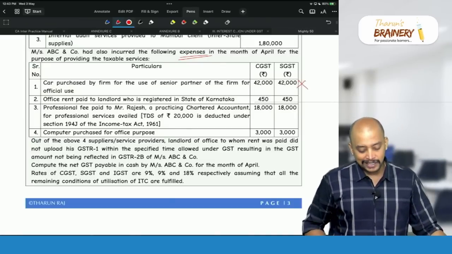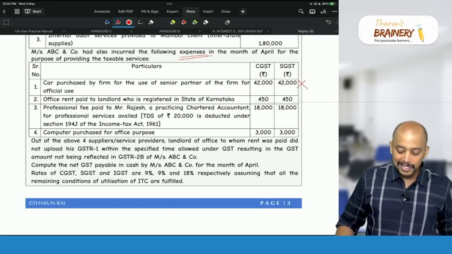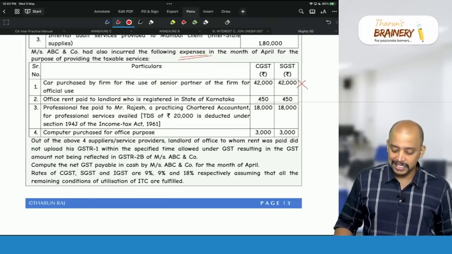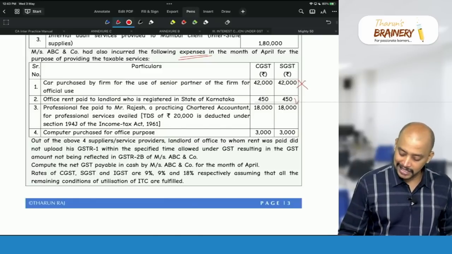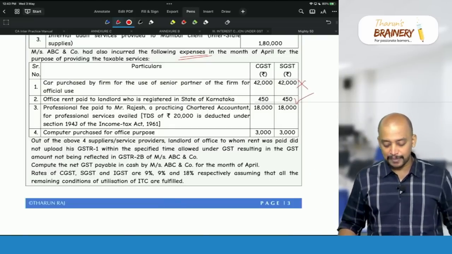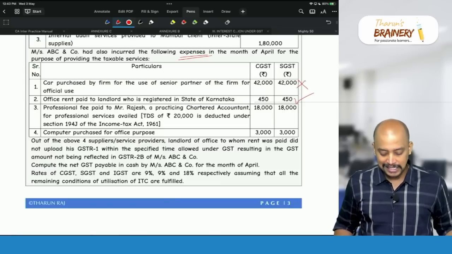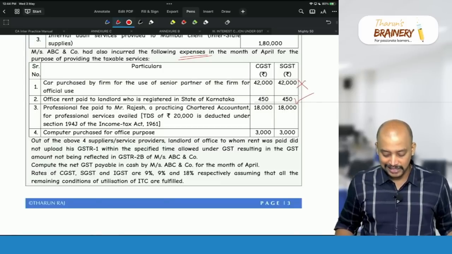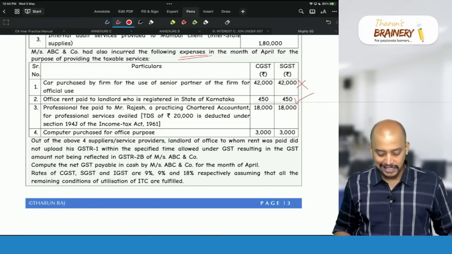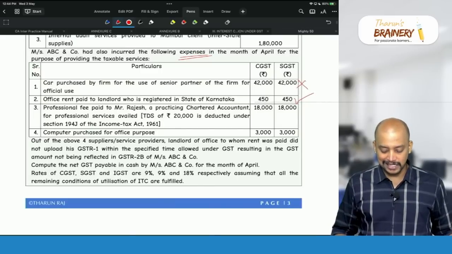Then office rent paid to a landlord who is registered in the state of Karnataka. In this case, we don't have any blocked credit with respect to the office rent and CGST, SGST paid. So definitely we can take ITC with respect to that, and it is used in the course of furtherance of business. Then professional fee paid to Mr. Rajesh, a practicing chartered accountant, for professional services availed. TDS of 20,000 is deducted under section 194J of the Income Tax Act 1961.